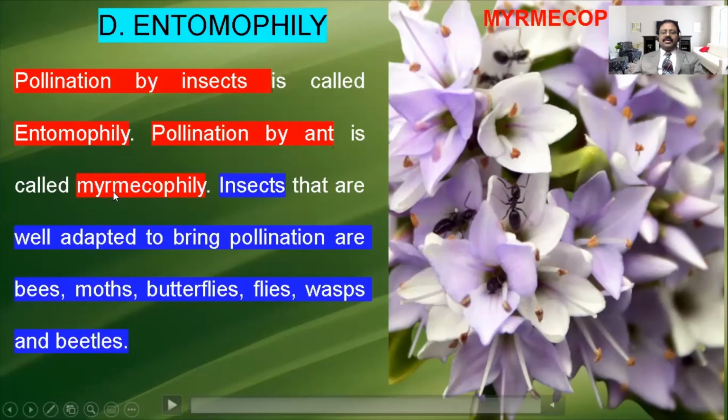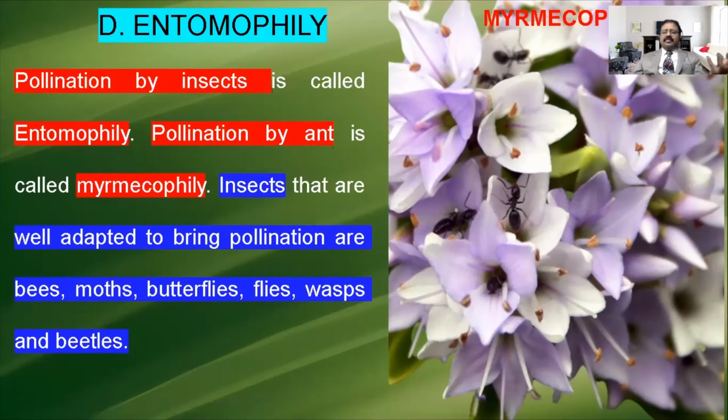This type of pollination is called Myrmecophily. In Myrmecophily, what happened? The pollination by ants is called Myrmecophily.